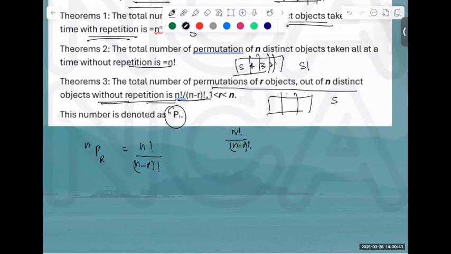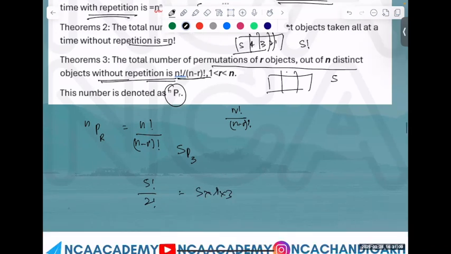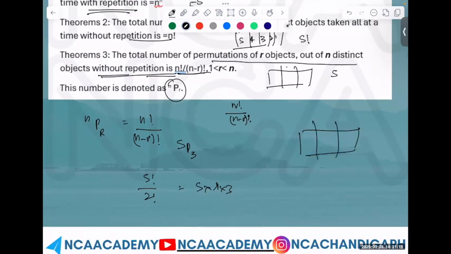it will be 5P3. That is, 5 factorial divided by 3 factorial, that's 5 into 4. That is what we say. Is it clear or not? So when we say 5P3, this would become 5 factorial divided by 2 factorial. What is that? 5 into 4 into 3. I said आपके पास 3 slots हैं, 5 numbers हैं, तो पहला क्या होगा? 5 into 4 into 3. That's what it means. I've just given it in the form of formula.